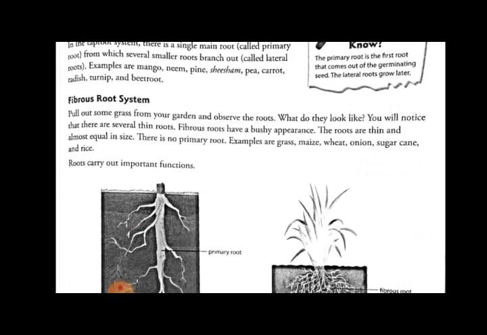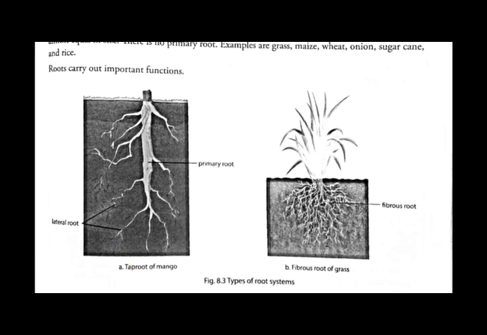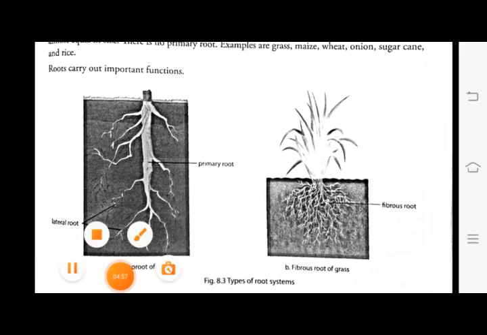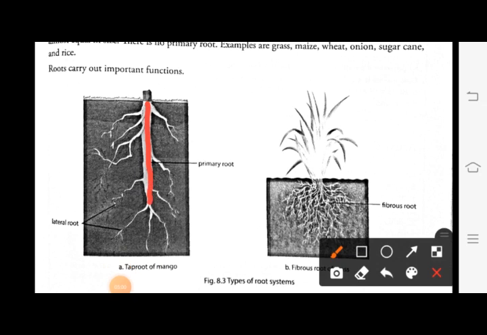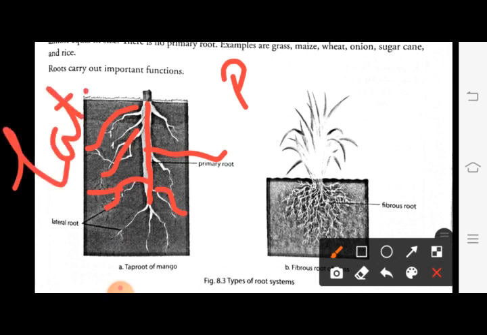Now we will see the diagram of the taproot. You can see this is the primary root. And see, these other roots are coming from this main root. These roots are called lateral roots. So this is the main root, or the primary root, whereas the other branches which come out of the main root are called the lateral roots.